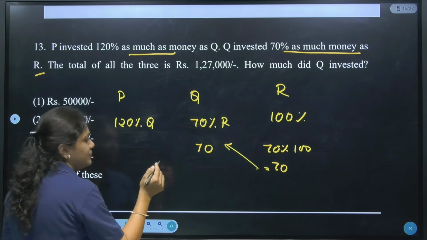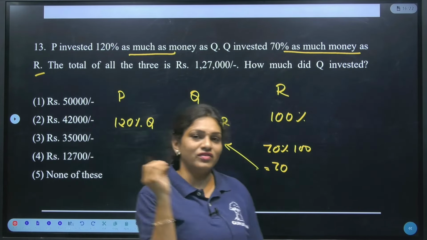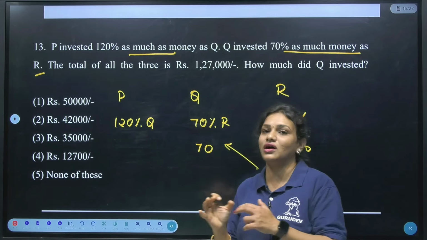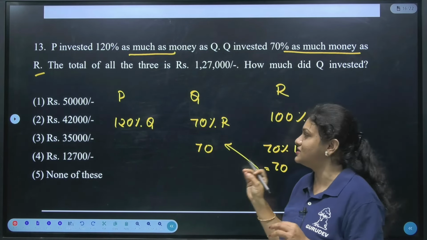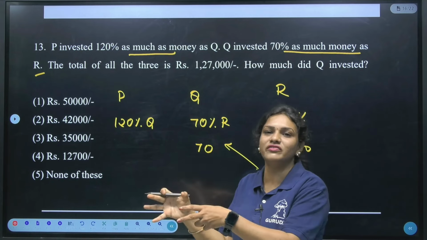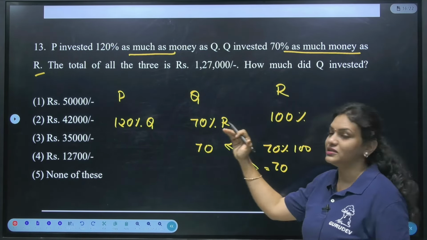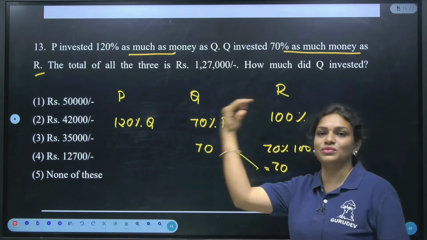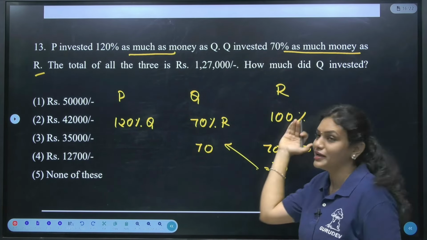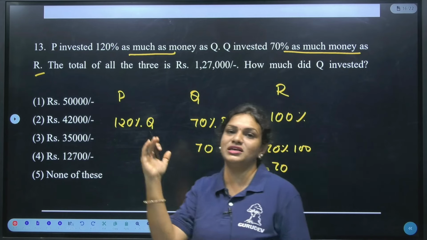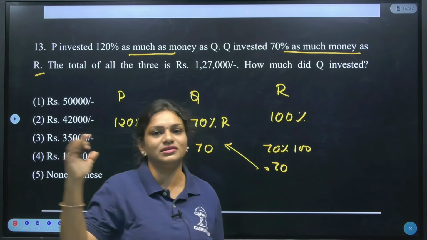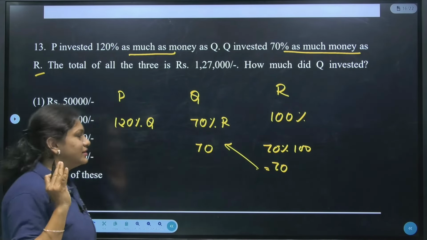Next, similarly, try to understand. They have not said more or less. They are just saying that whatever amount they have invested, it is to that percentage. So directly I can take that amount. If he says more or less, then I would have added to 100, like 100 plus 70 or 100 minus some value. Is it clear? Try to understand this difference.